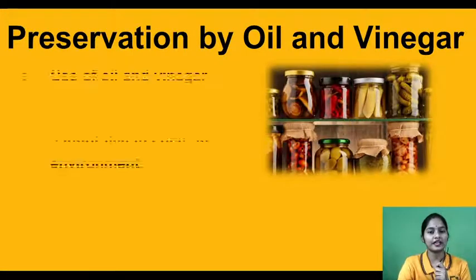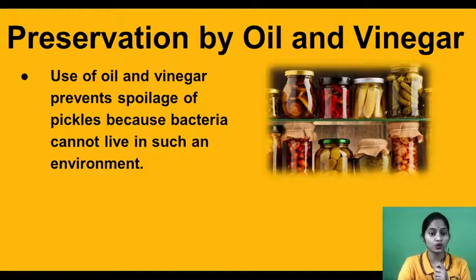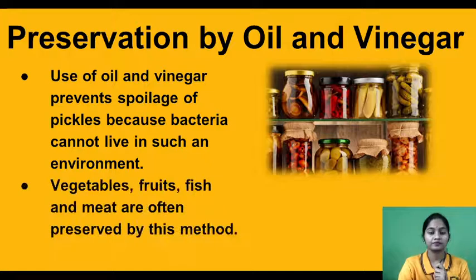The very common example is the pickles. We use oil and vinegar to prevent spoilage of pickles because bacteria cannot live in such an environment. You may have seen that in the pickles we use a lot of oil, right? We use a lot of oil and vinegar so that it can be stored for many years. Like that, vegetables, fruit, fish and meat are also preserved by this method.